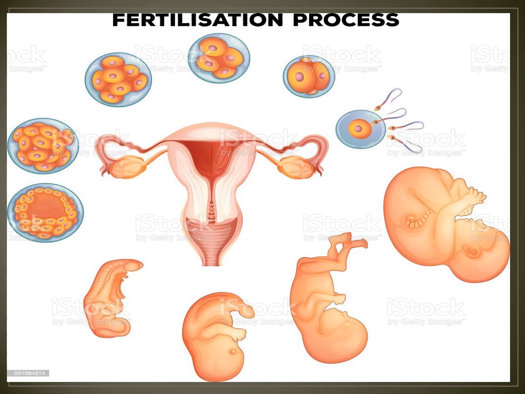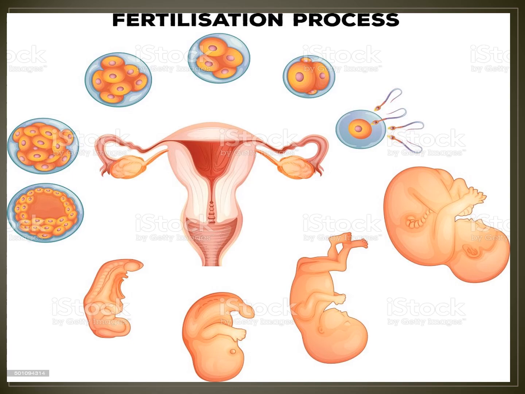In the case that fertilization does not take place, the wall of the uterus that had become thick and full of blood vessels for implantation of the embryo breaks down. The ovum disintegrates.